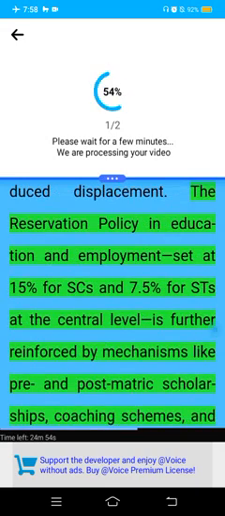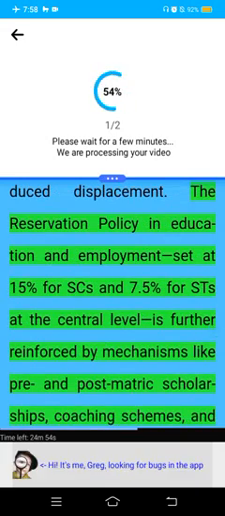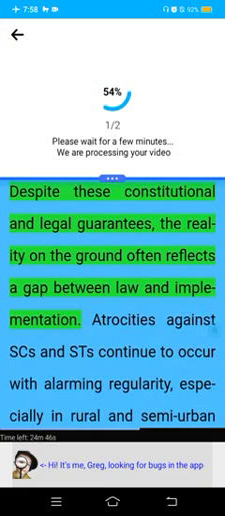The reservation policy in education and employment, set at 15% for SCs and 7.5% for STs at the central level, is further reinforced by mechanisms like pre- and post-matric scholarships, coaching schemes, and hostels. Despite these constitutional and legal guarantees, the reality on the ground often reflects a gap between law and implementation.